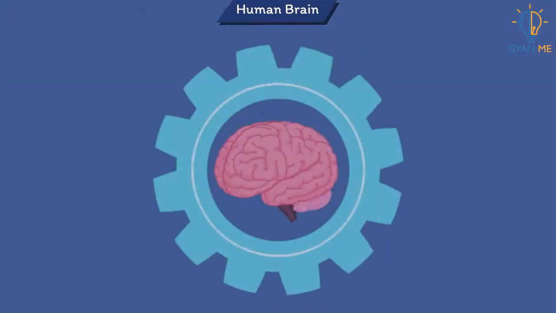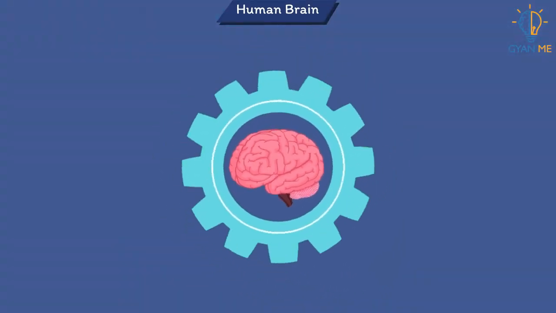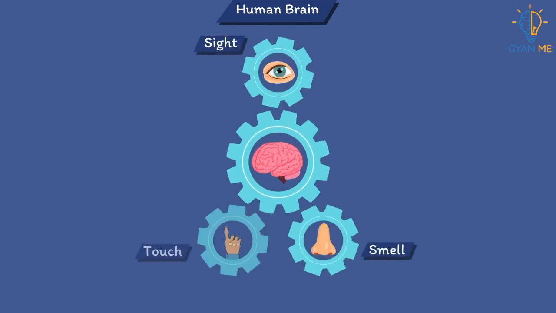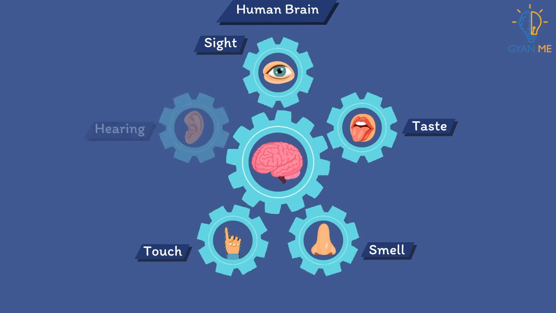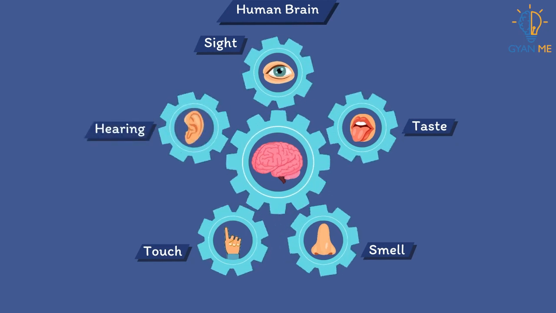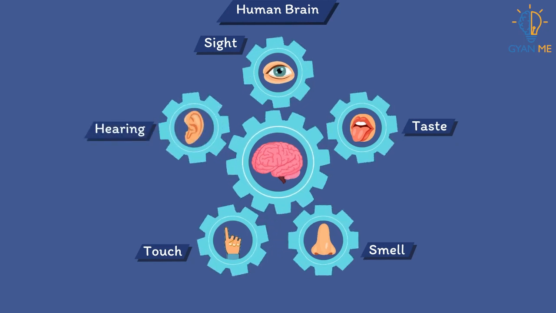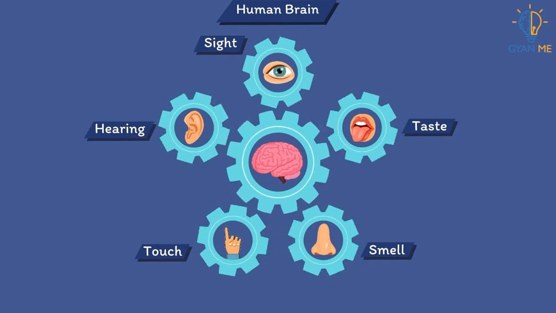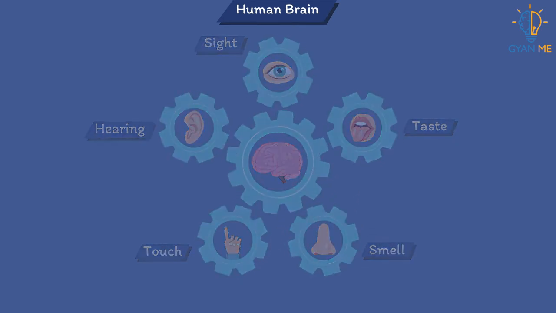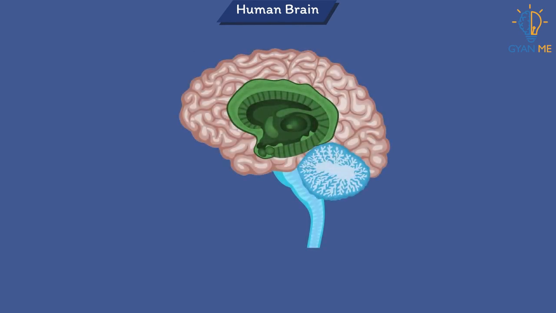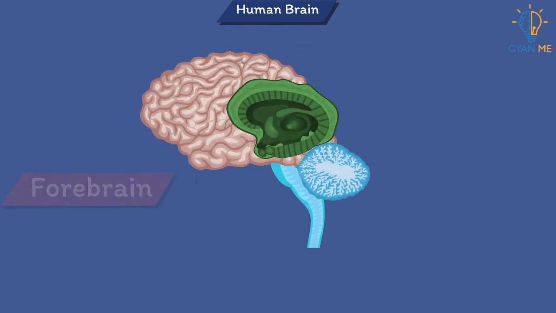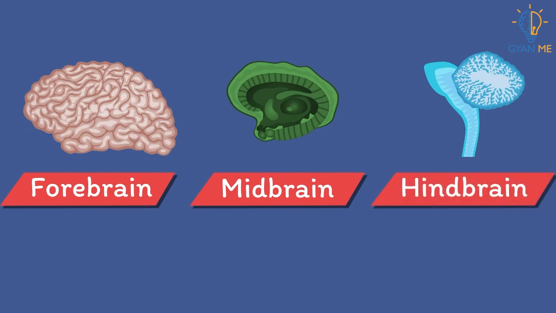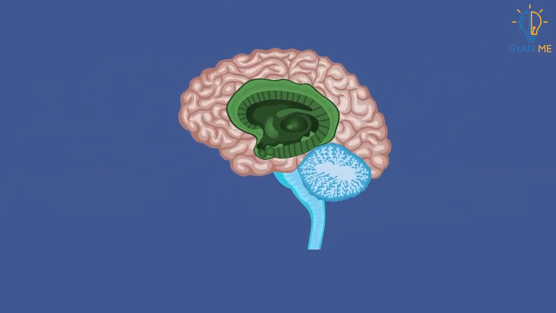The brain receives information through our five senses: sight, smell, touch, taste and hearing. Often many at one time, and assembles the messages and stores the information in the form of our memory. For the sake of understanding, the brain is divided into three regions: the forebrain, the midbrain and the hindbrain. Let's learn about each of these parts and their role.